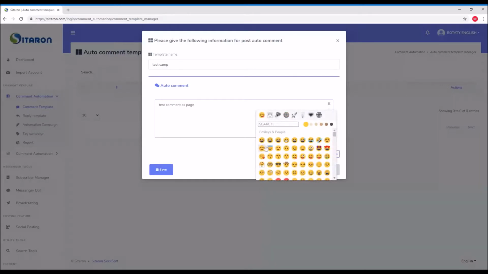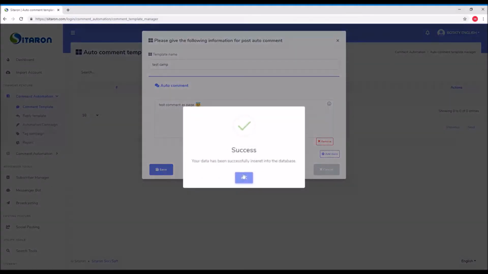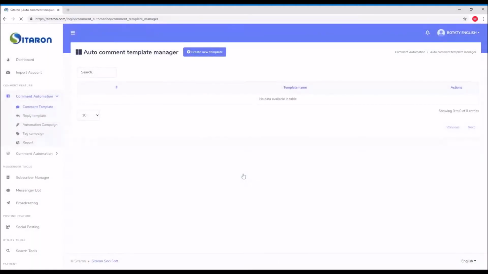You can just put this emoji or choose whatever you need and save it. Once you save it, it will come here as a template, so you can edit it later or you can delete it with one button.